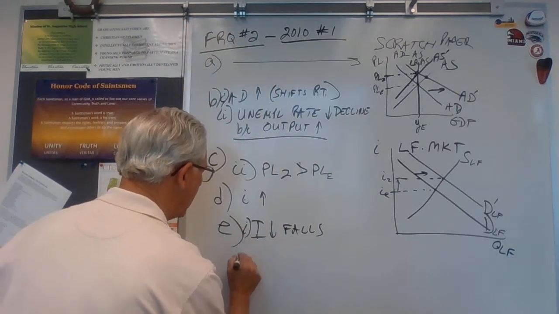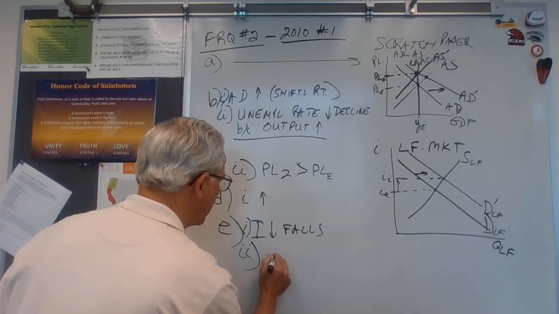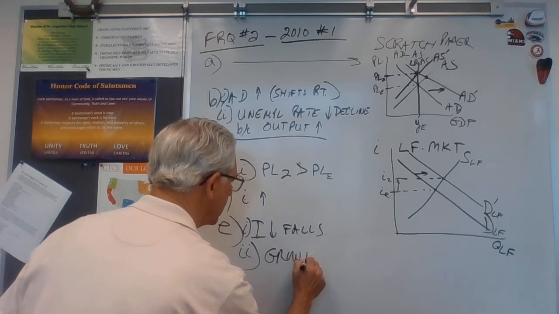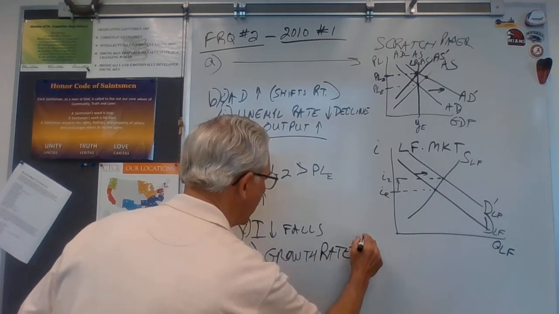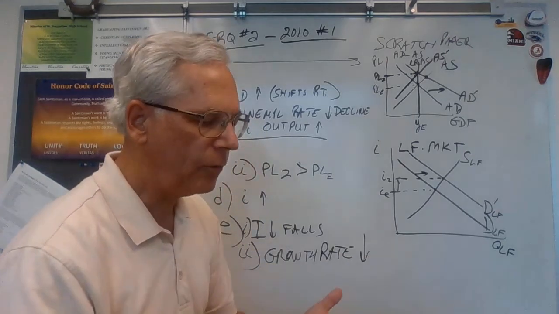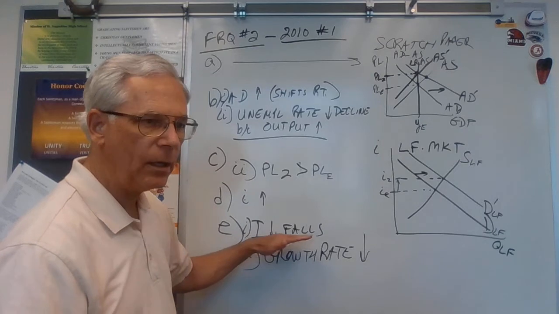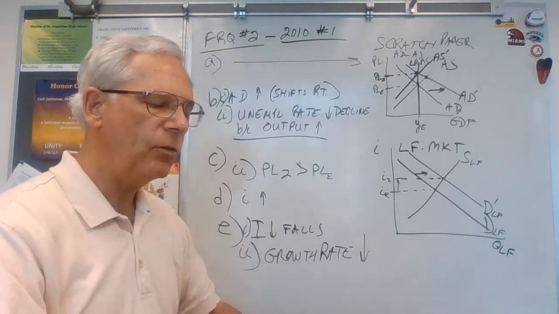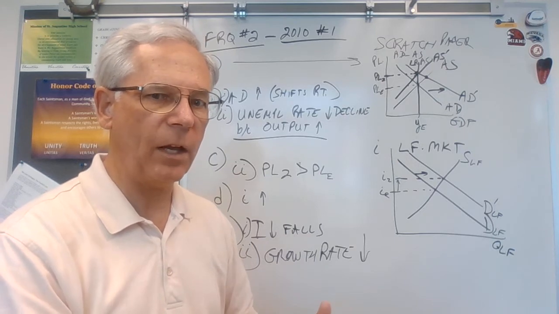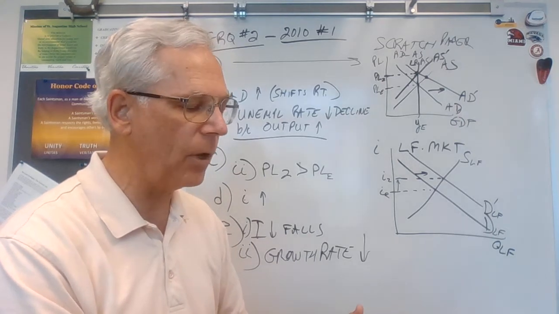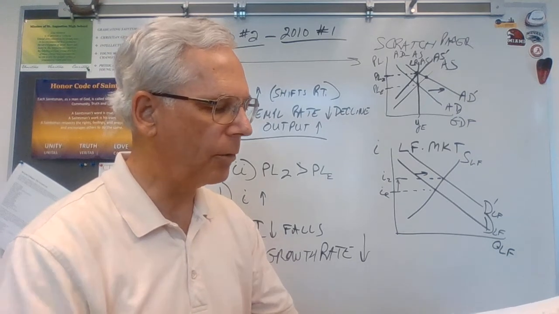So that was part I. This is part II. The growth rate is going to decline. Explain, why is the growth rate going to decline? With investment spending falling, that means that the stock of capital goods will not expand as fast as it would have, or may actually fall, and that will decrease the growth rate.